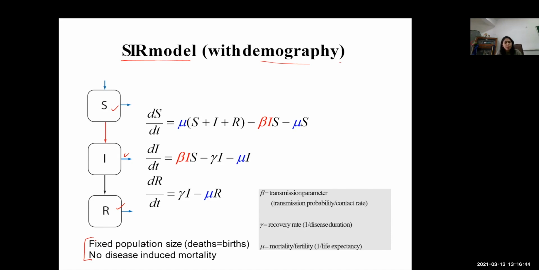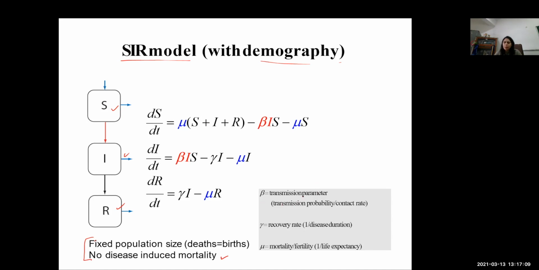So the population size is fixed, that is deaths are equal to births. So there will not be a population change during this course of time. Then there is another very important assumption, that no disease induced mortality is there. So these two are the assumptions required for this SIR model.